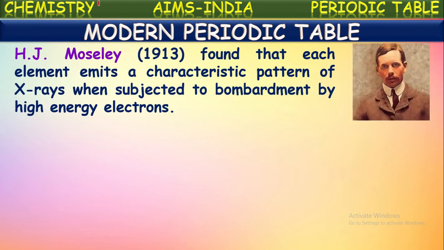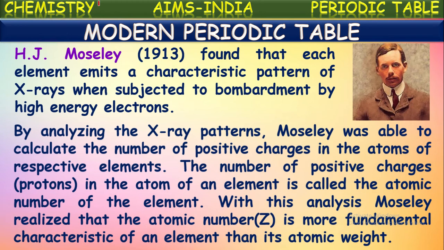Moseley found that each element emits a characteristic pattern of X-rays when subjected to bombardment by high-energy electrons. So by analyzing the X-ray patterns, Moseley was able to calculate the number of positive charges in the atoms of the respective elements. The number of positive charges or protons in the atom of an element is called the atomic number of that element. With this analysis, Moseley realized that the atomic number is a more fundamental characteristic of an element than